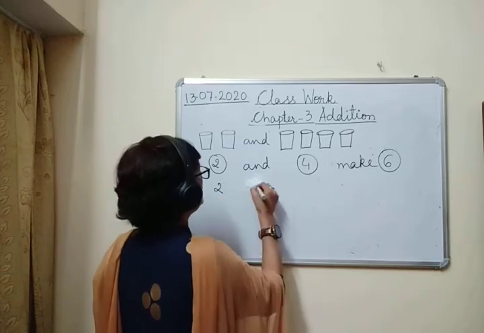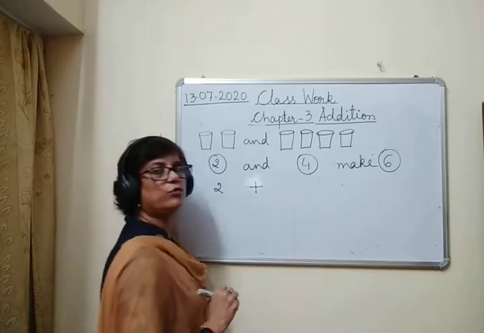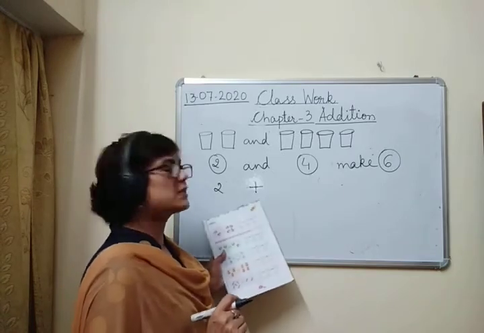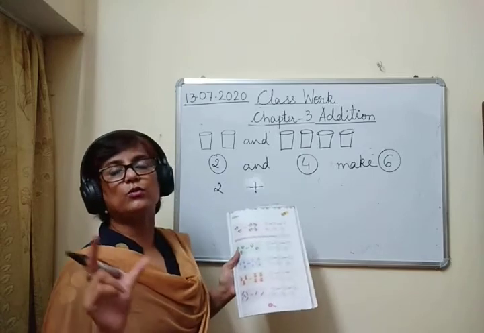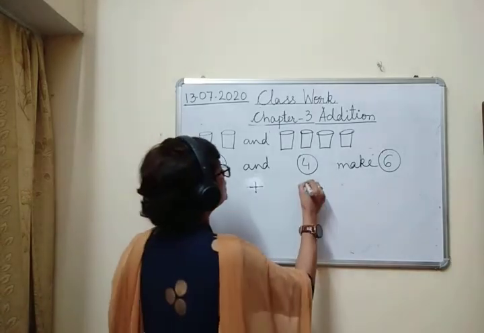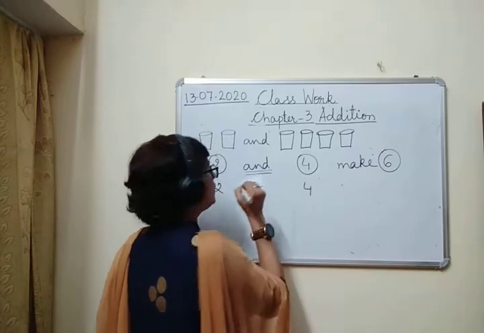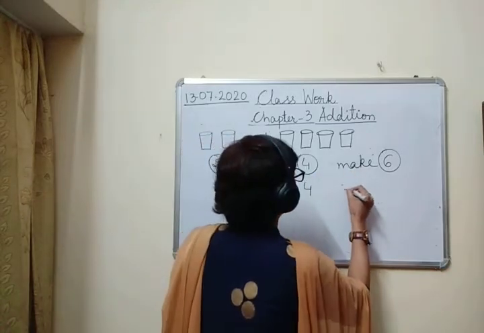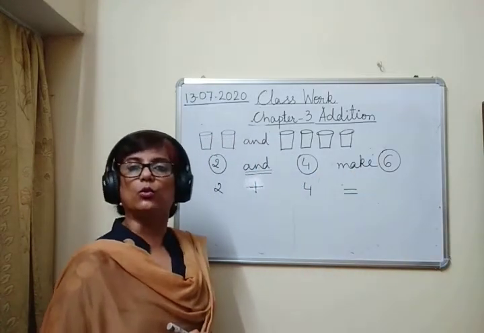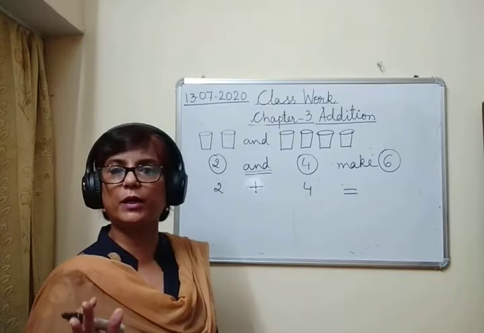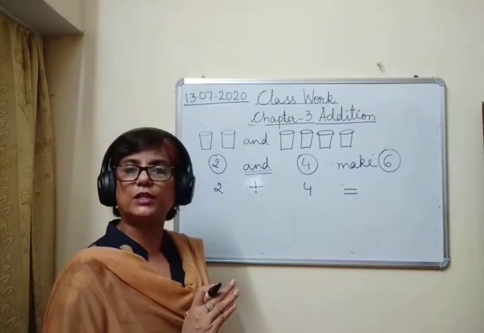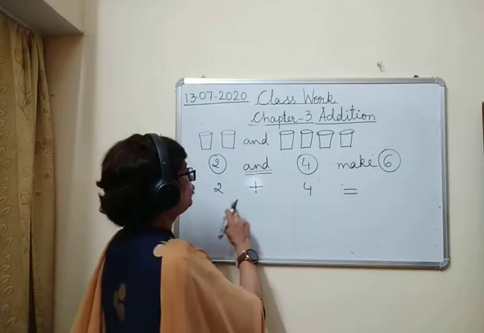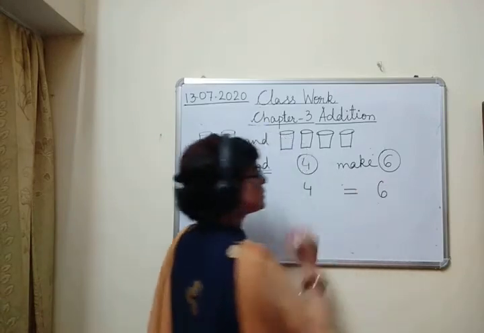2 and की जगह we are using the sign of addition. Plus is the sign of addition. कहीं भी अगर ये साइन बना हुआ है, that means you have to add. So 2 plus 4. In place of and, I have used the sign plus. Okay? So 2 plus 4 and make की जगह the sign of is equal to. Okay? अभी इसके पहले हमने is equal to पूरा पढ़ा. Is equal to के दोनों साइड में क्या होना चाहिए? Numbers should be same on both the sides of is equal to. So 2 plus 4 is equal to 6. Okay?